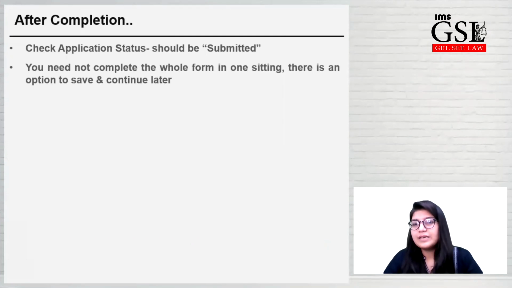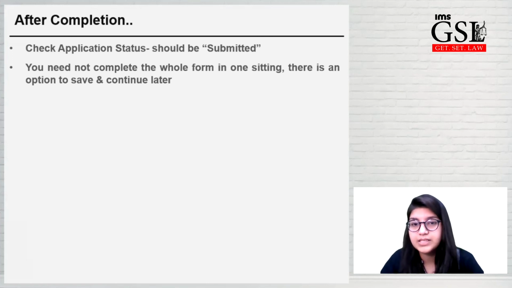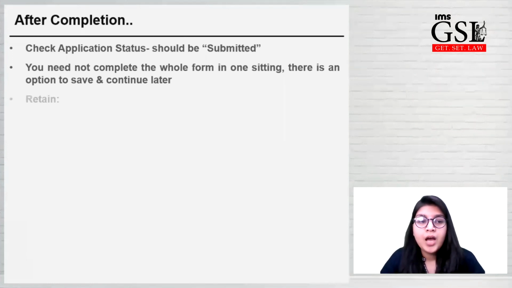One more thing: you do not have to complete the entire form in one sitting. In case you are confused, or you do not have certain documents, or your photo is not resized to the prescribed format, you can do it later on. You can consult your IMS EAs, and you can do it later as well. You do not have to fill the form in one sitting.